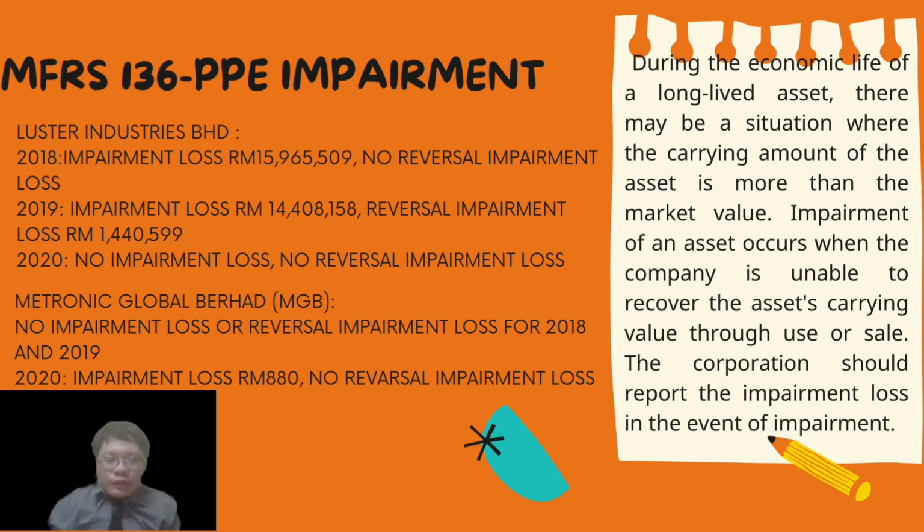So from the analysis we did on 4 companies, we found out that Industry Berhad had impairment loss in 2018 with the amount of 50,965,509 and in 2019 with the amount of 40,408,158, and there were reversals of impairment loss in 2019 with the amount of 1,440,599. In 2020 there was no impairment loss and also no reversal of impairment loss.